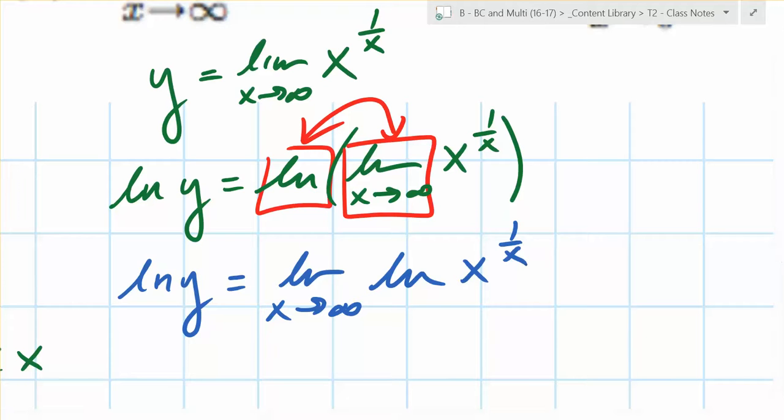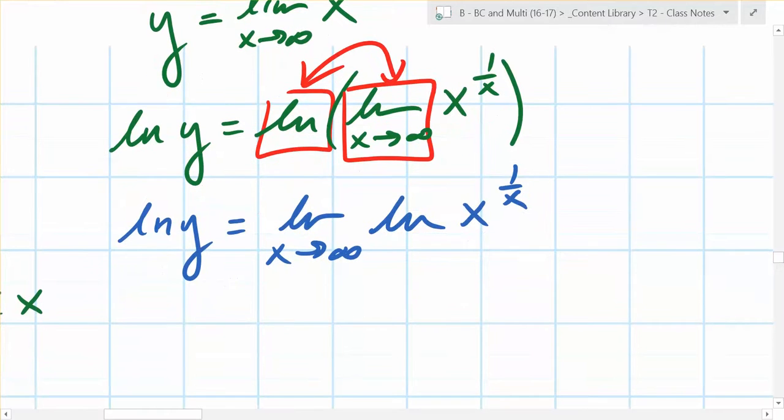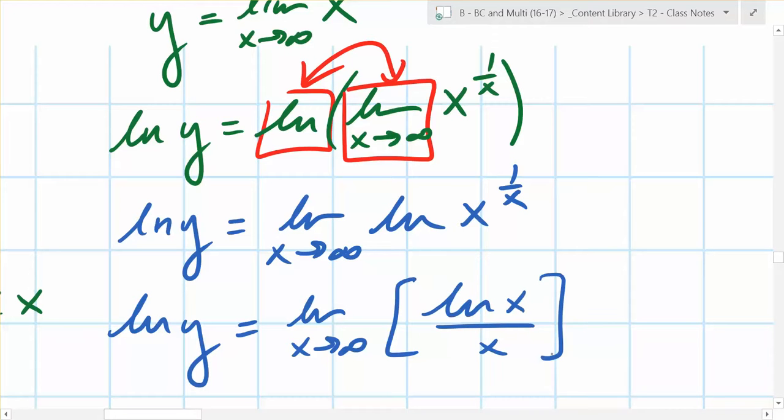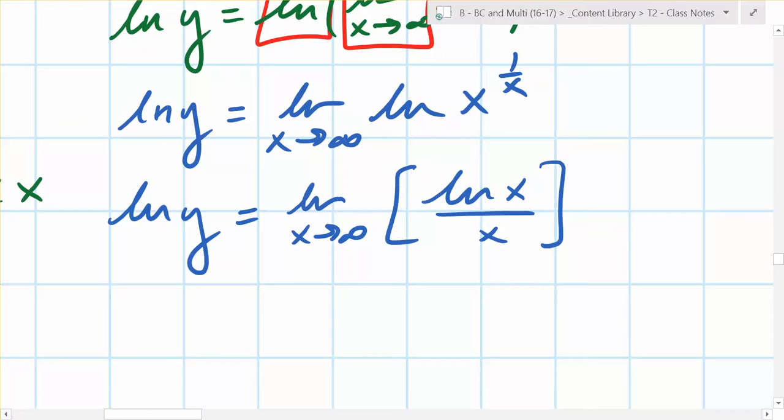You can rewrite it as 1 times x over x. You can write it as, well, yeah, you could. So you have the limit as x goes to infinity of ln of x all over x, right? Do you agree with this? Yeah. Oh, now we can take the derivative of both sides.